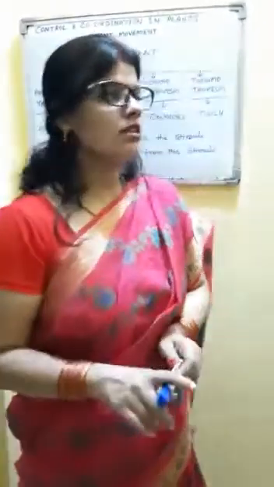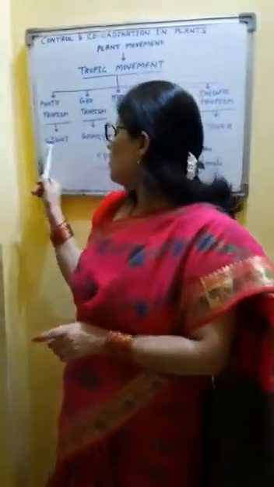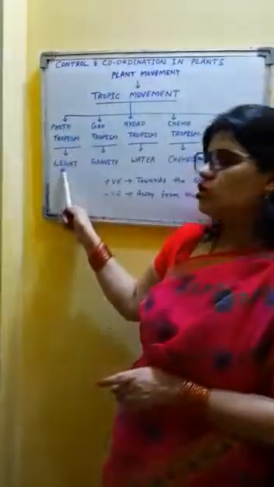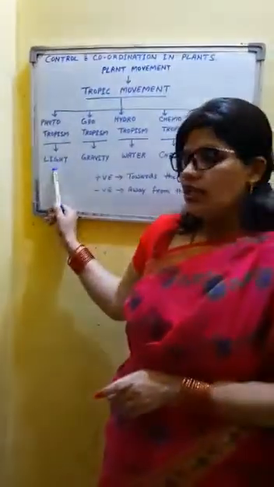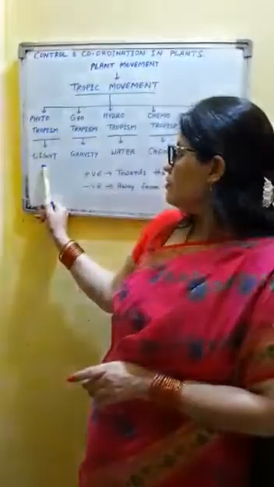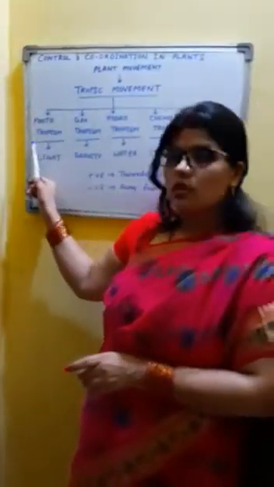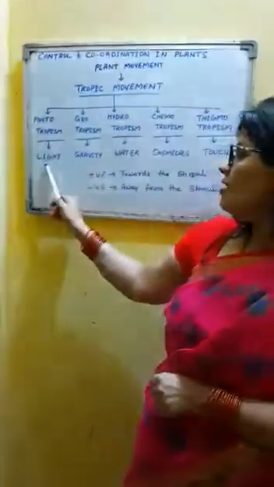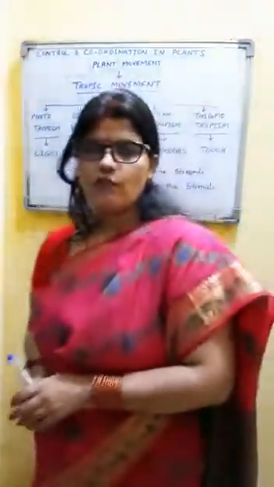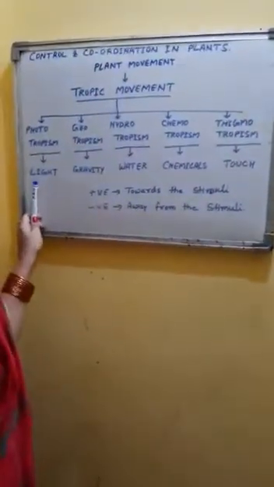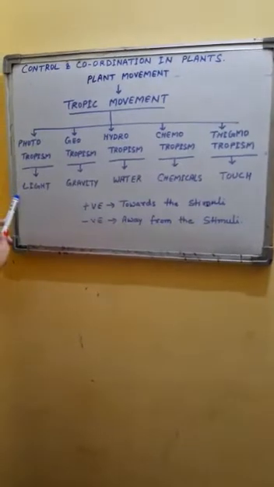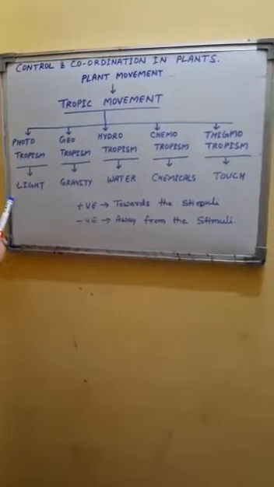The very first type of tropic movement is phototropism. Photo word refers to light. So it can be defined as growth oriented movement of plant parts towards light is called phototropism. When plant parts show their movement towards light, it is called phototropism. It may be positive or negative.